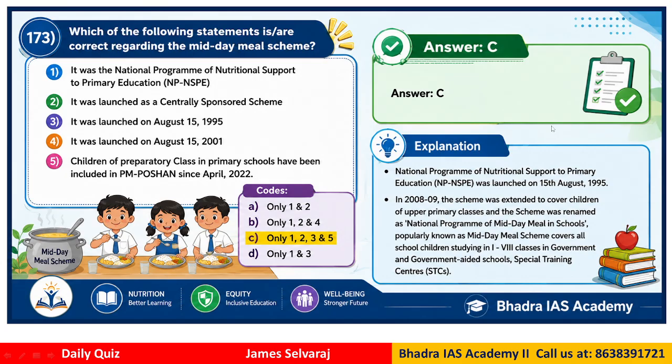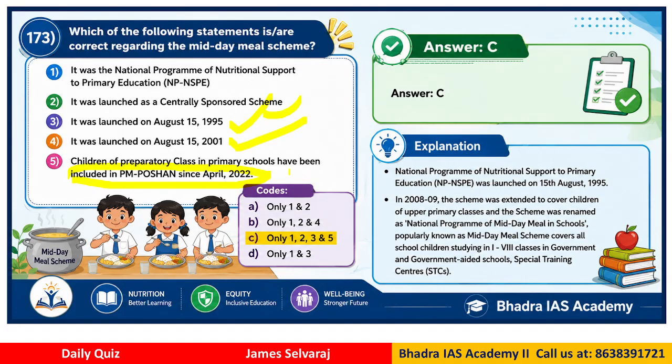173. Which of the following statements is correct regarding midday meal scheme? These kinds of schemes can be asked in many common exams like SSC, banking, etc. Now we have a lot of statements here, right? It was the national program of nutritional support to primary education. It was launched as a centrally sponsored scheme. It was launched on 15 August 95, launched in 2001, and children of preparatory class in primary schools have been included in PM Poshan since April 2022.